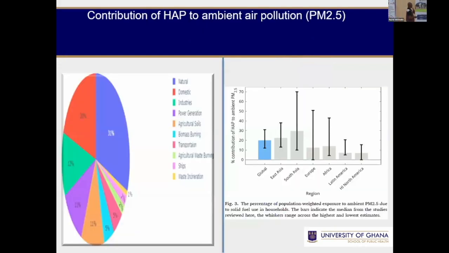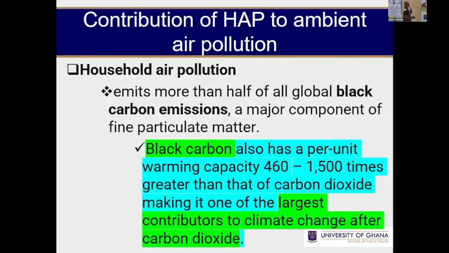Globally, we know that about 20% of ambient pollutants, especially PM2.5, is generated indoors. In Eastern Asia, the figure is a bit higher. South Asia, the figure is a bit higher. But generally, household air pollution contributes a lot to ambient air pollution, especially with respect to PM2.5.